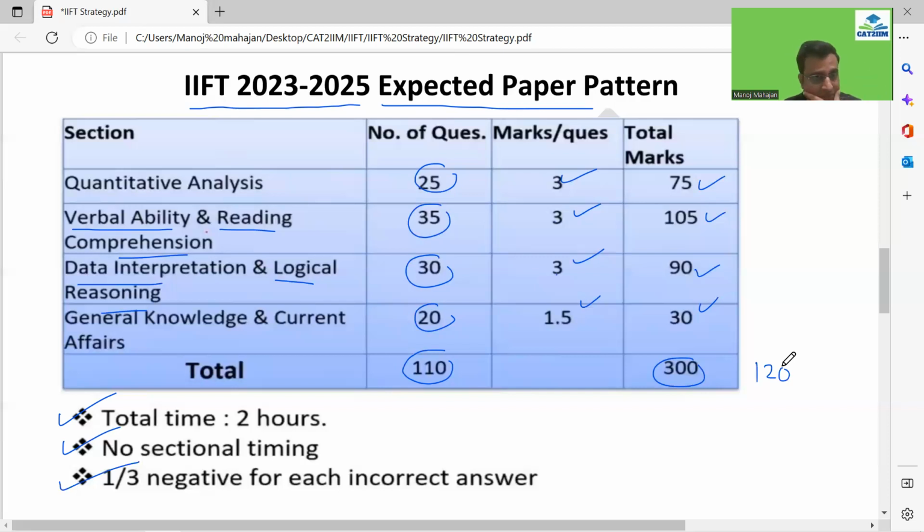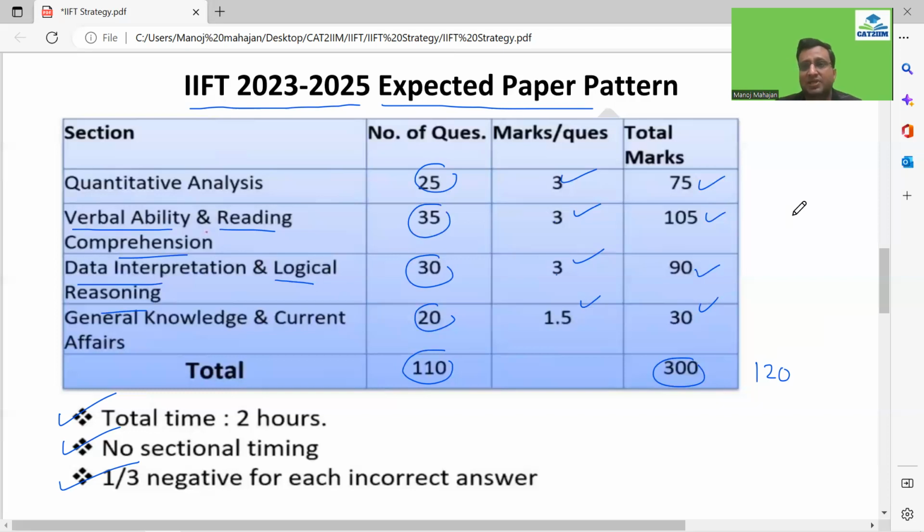It can push up, guys, because if I look at the past few papers of IIFT, it has been on the higher side also, a double digit like 15 score also. So what I would say is that I want you guys to be safe in terms of the sectional cutoff. So this is the time which I'm giving you, it would surely clear the sectional cutoffs depending on what time you are giving to each of the sections. If you just follow this, I'm pretty sure that this is the maximum time someone can look forward to giving to each of the sections, so that you easily clear the sectional cutoff, whether the paper is on a little difficult side or maybe it's on an easier side also, right?